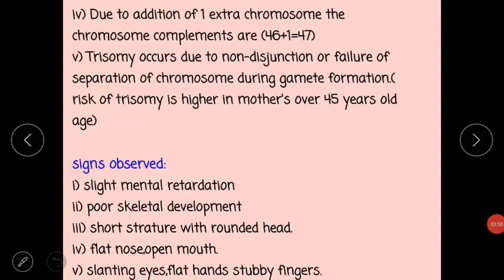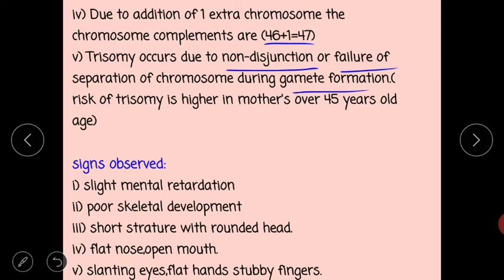Due to addition of one extra chromosome, the chromosome complement becomes 46 plus 1, that means 47 total chromosomes. The trisomy occurs due to non-disjunction or failure of separation of chromosomes during gamete formation.